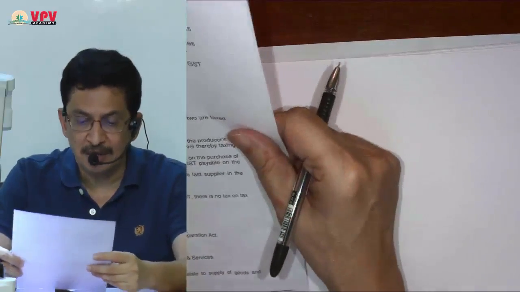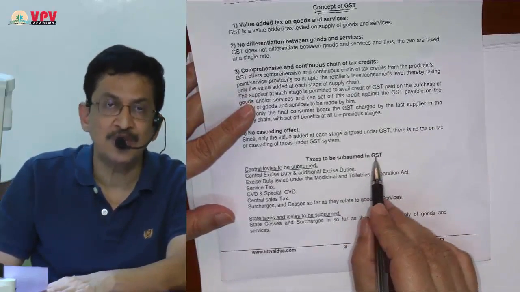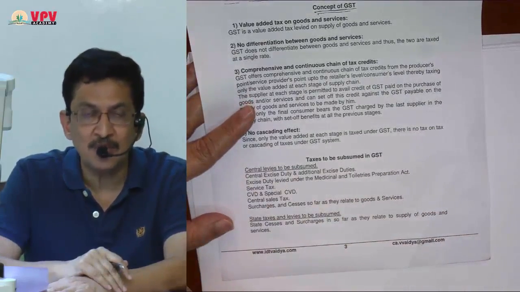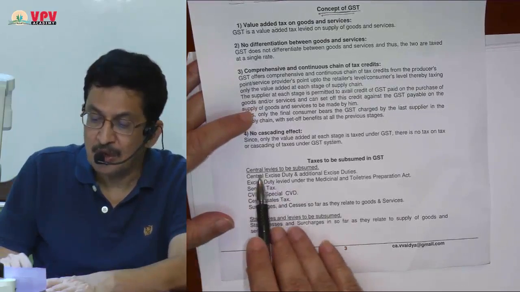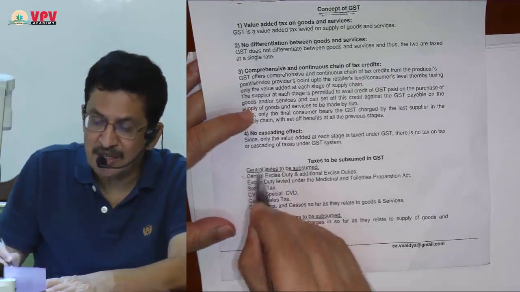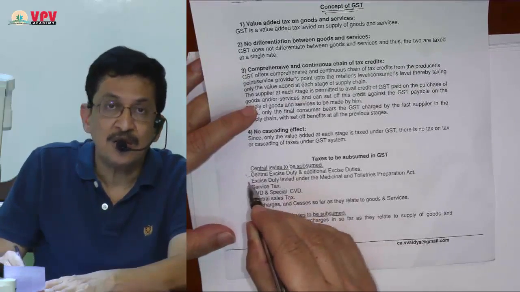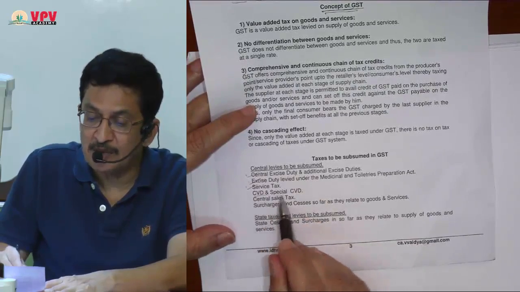Next point that we have to learn is what are the taxes that have been subsumed into GST. You must understand, most of the old central and state indirect taxes have been subsumed into GST. So which are the central levies which have been subsumed? Of course, the central excise duty under medicinal and toilet preparations, service tax, CVD and special CVD.